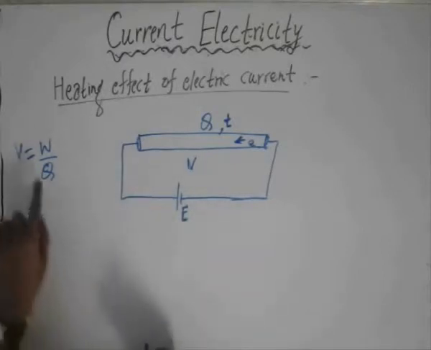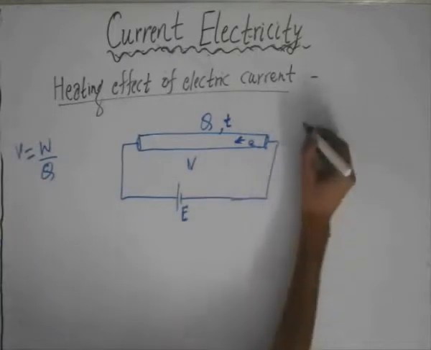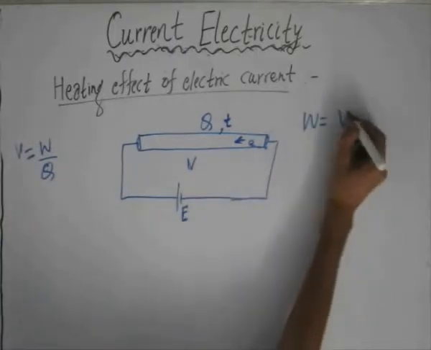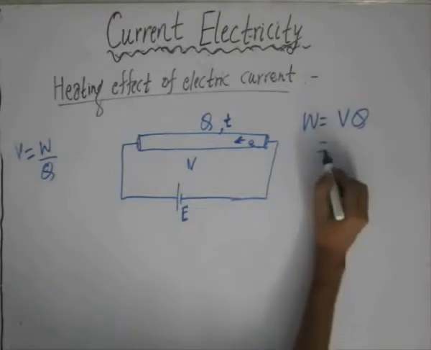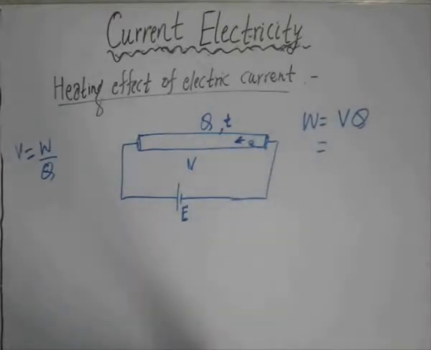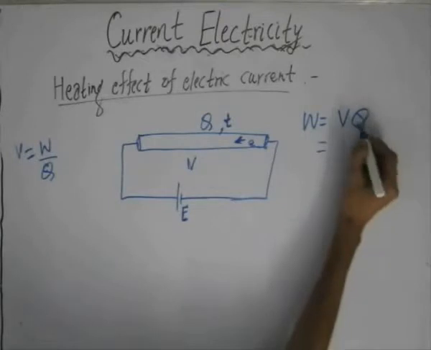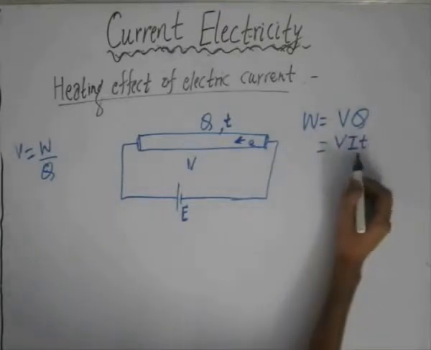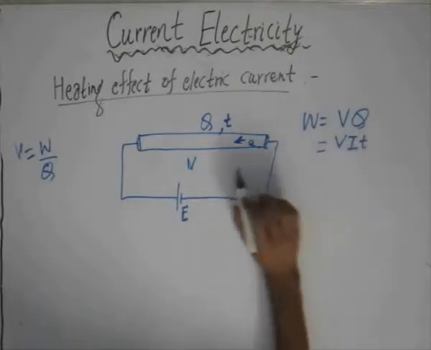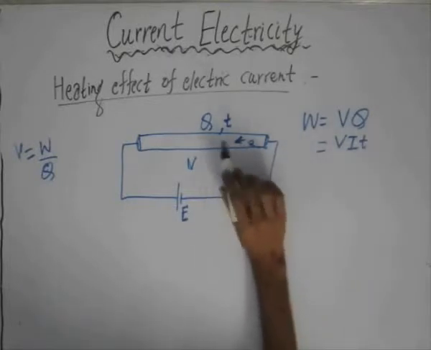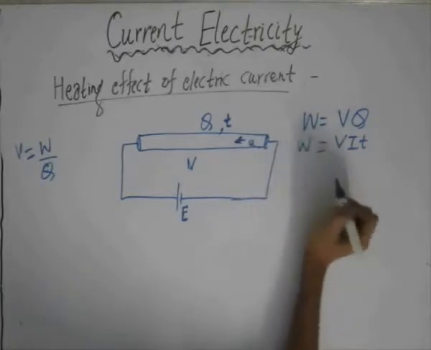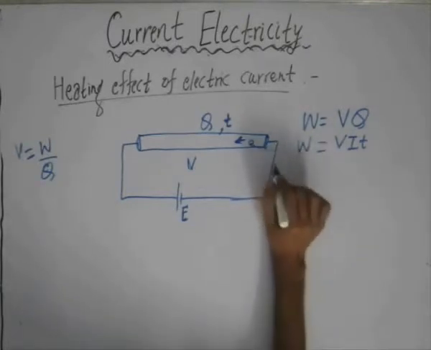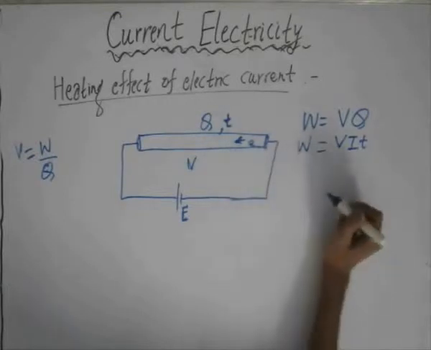If we want to calculate the work done, the work done would be the potential difference multiplied by the charge. Now this flow of charge results in a flow of current, so we can replace the charge with the term I into t, where I indicates the rate at which the current is flowing across the conductor. This is the work done in circulating a charge once round the complete circuit.